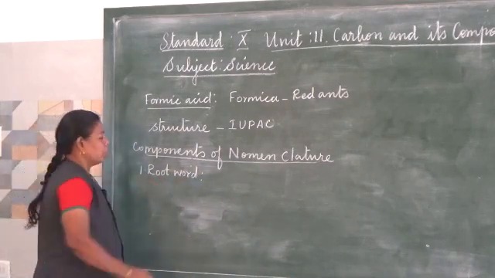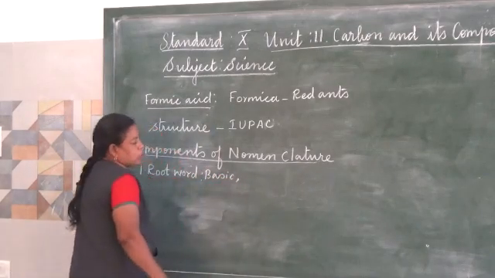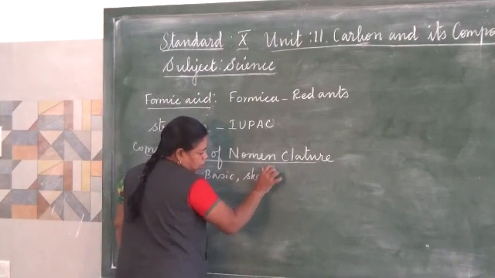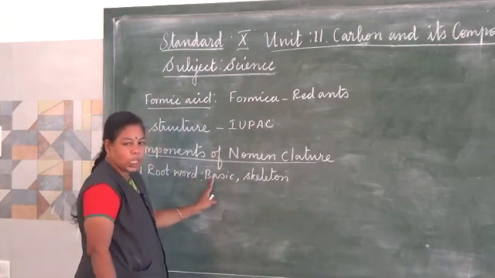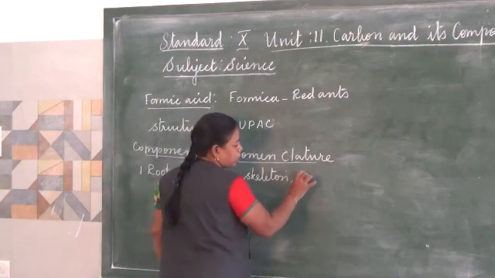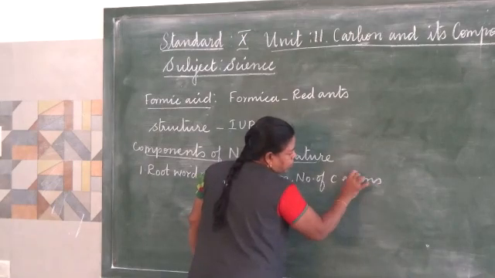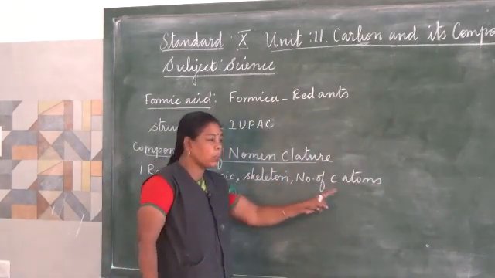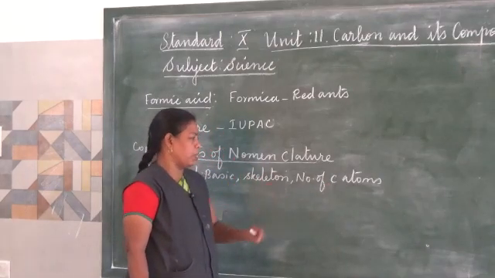The root word is the basic unit, and it describes the carbon skeleton. It gives the number of carbon atoms present in the chain, the carbon skeleton, and what the pattern of arrangement is.